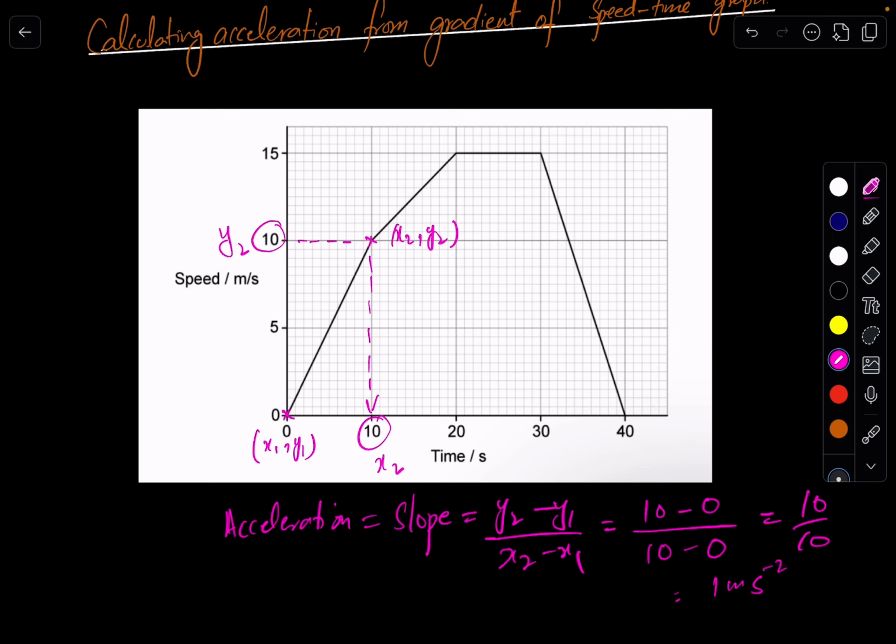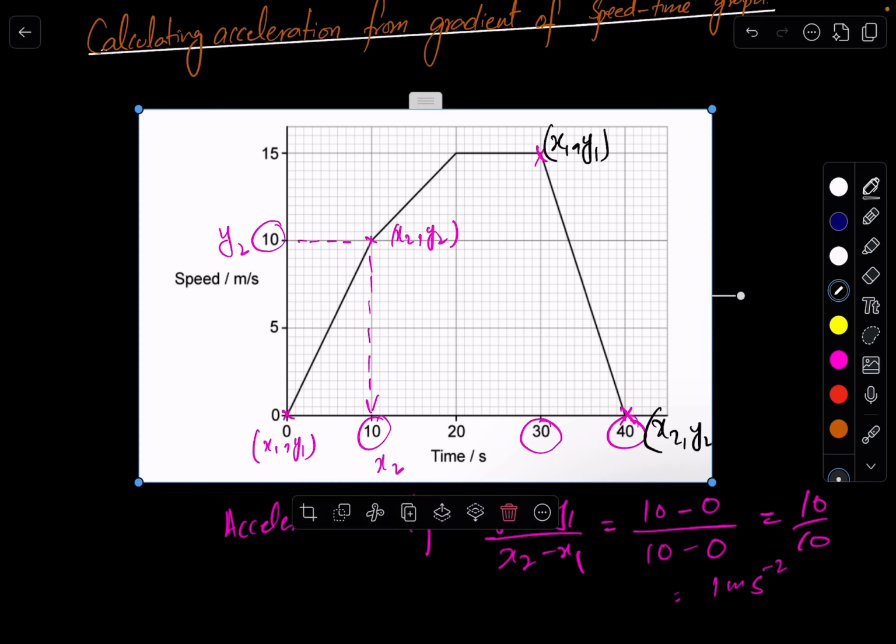Okay, so in the same way you can find the acceleration between 30 and 40 as well. It depends on the question what they ask you, right? So if they ask you to find the acceleration between the time 30 to 40, you can choose 2 points on the graph. Let's suppose one point is this, second point is this. You just have to sort out their coordinates. This one will be x1, y1, and this will be x2, y2.